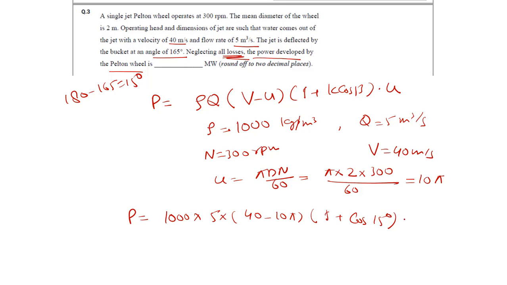And U again 10 pi. So after calculating this, the answer will be 2.65 megawatt.